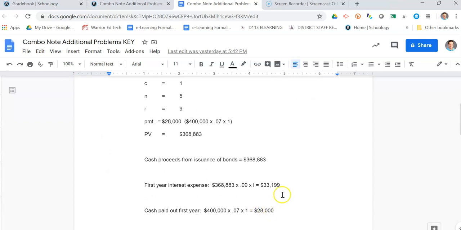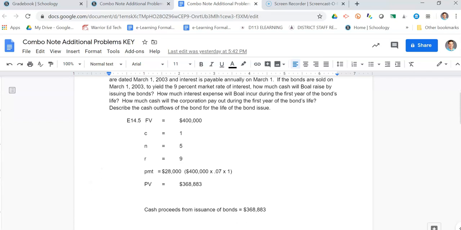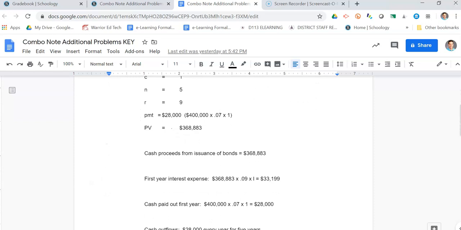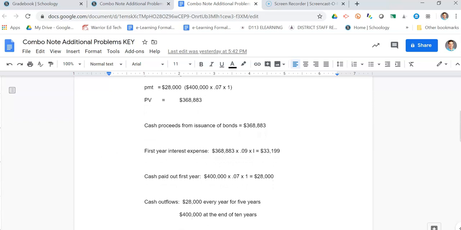Okay. And then finally, it says describe the cash outflows of the bond for the life of the bond issuing. So the outflows, I'm going to be making a series of 5 equal payments of $28,000. Okay. And I'm going to make a final payment of $400,000. That's my lump sum. That's literally how you answer questions, is taking your knowledge. Now, you could jump in and start doing roadmaps and use that to get these answers. But this problem's getting at, do you understand kind of what's going on with the note?